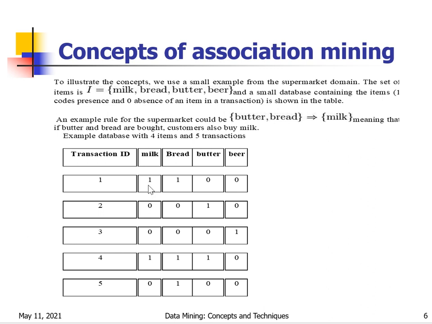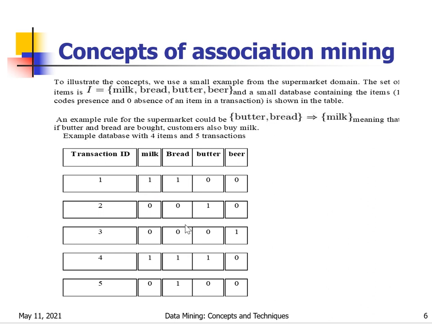Support is nothing but the frequency of that item by the total number of transactions. For example, in this table, 1 represents the presence of an item and 0 represents the absence of an item. Support of milk: if you want to find how many times milk came, milk came 2 times in total 5 transactions. That's why the support is 2 by 5. 2 is the number of times milk is present in the transactions, divided by total number of transactions 5. That is the support for milk.